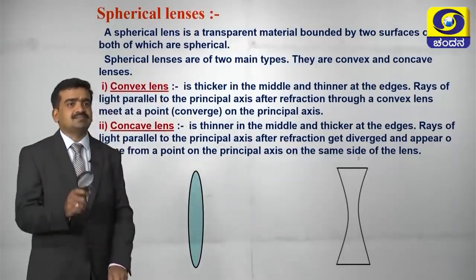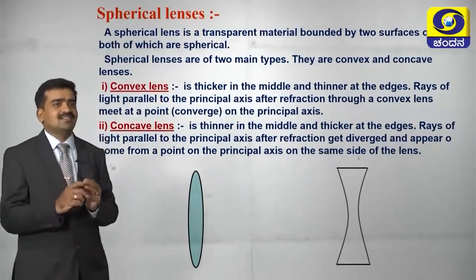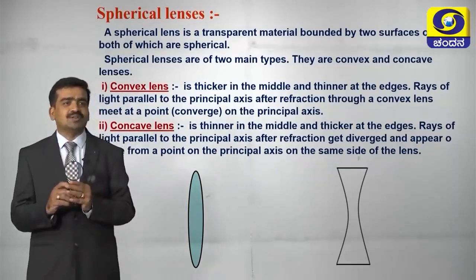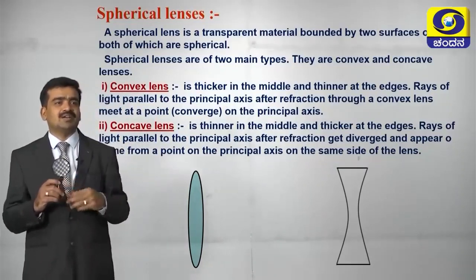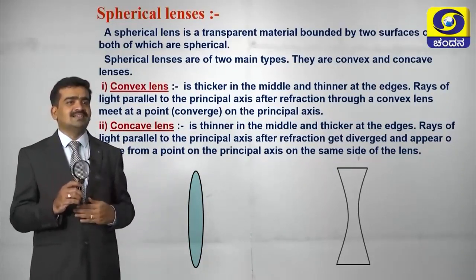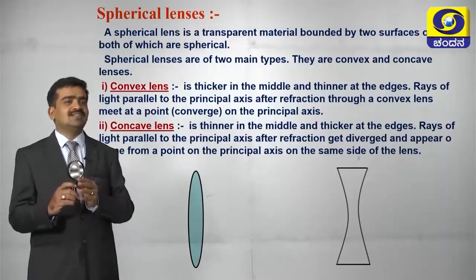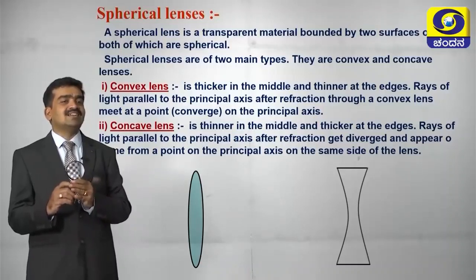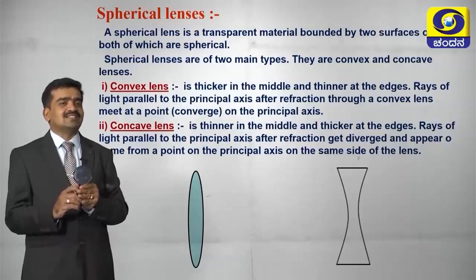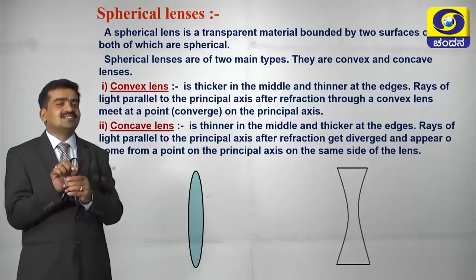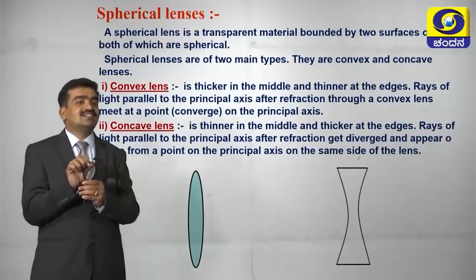Here you have played with a magnifier. Here I am showing you a magnifier. See how it magnifies the grains on the tie. So in this case, this indicates a convex lens. Here at the center it is thicker and at the edges it is thinner.